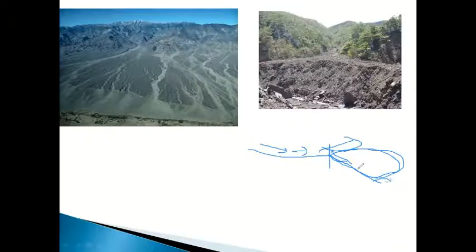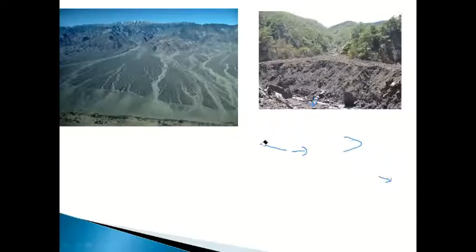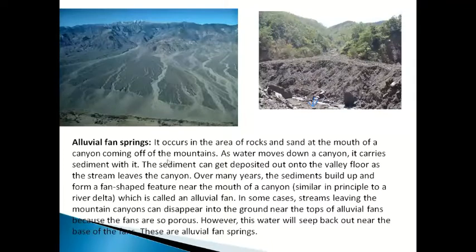You can see this is the river channel where the water is coming, and here the water will not come above this fan. Wherever there is a junction, at the end of the fan, from below the ground, the water will come out from here. So this is called alluvial springs. So this is a description of alluvial fan spring.